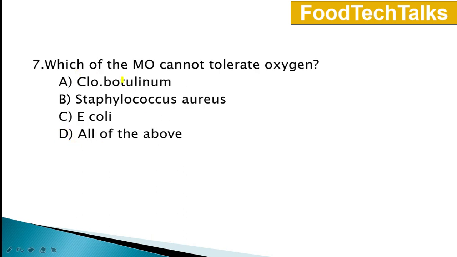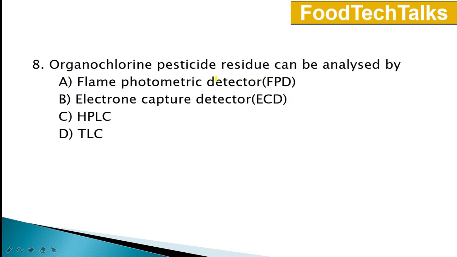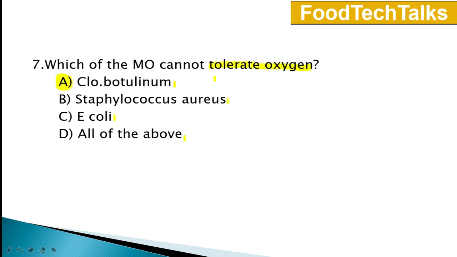Seventh question. Which of the microorganism cannot tolerate oxygen? Options are A. Clostridium botulinum, B. Staphylococcus aureus, C. E. coli and D. all of the above. Answer is option A. Clostridium botulinum. Clostridium botulinum cannot tolerate oxygen and is normally found in the canned foods. It causes food intoxication, resulting in botulism disease.